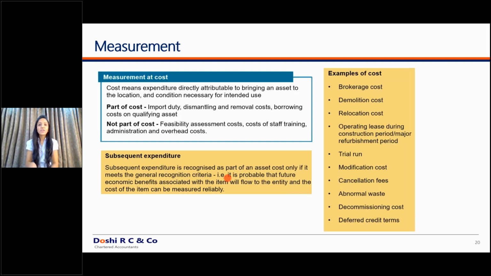Under Ind AS 37, you would study how that provision would come into the books. Today we had the 25 crores of provision, which will be incurred after 25 years. You have discounted it and brought it to 15 crores. That 15 crores was added to the property, plant and equipment. Now, how will this 15 crores amount reach 25 crores at the end of 25 years? What will you do over the period?